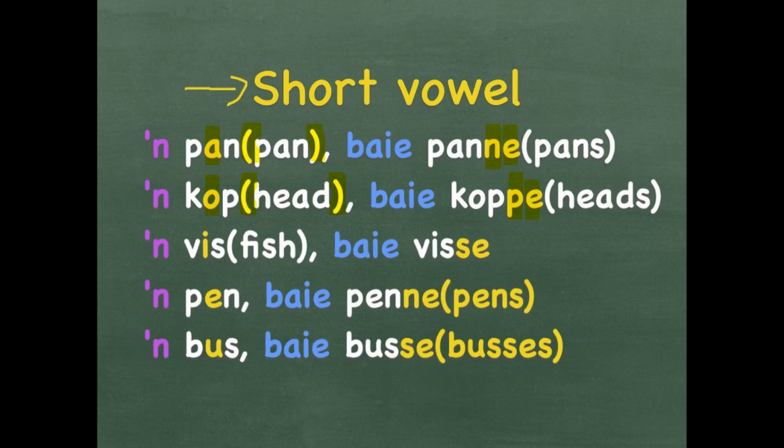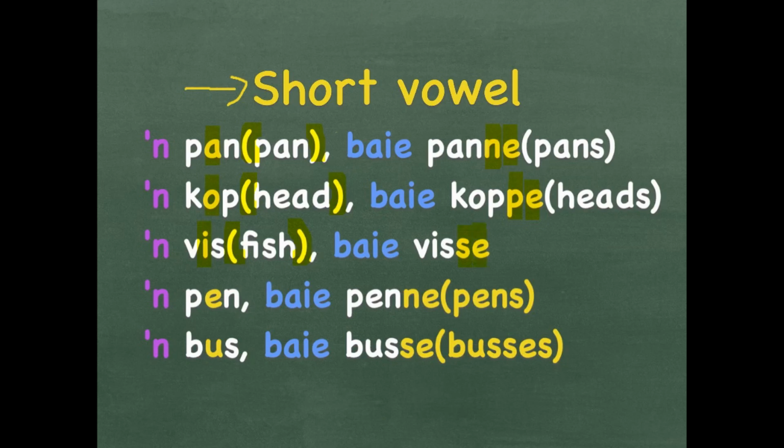A vis has an I in the middle, the sound. That means a fish. A vis, baie visse, a lot of fish. Again, double the consonant and then add an E.